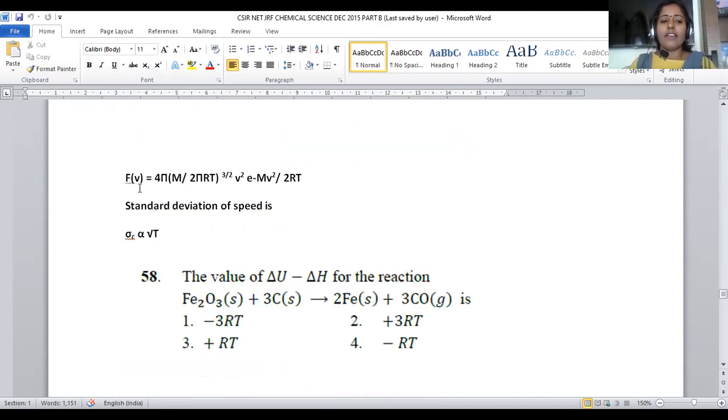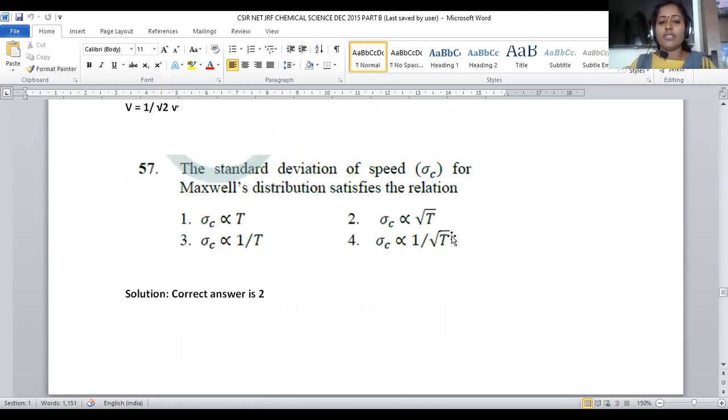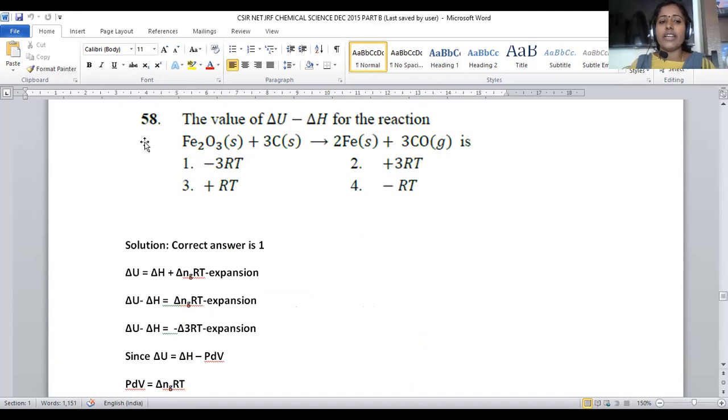For that purpose, we have the formula f(v). Here v denotes what? Speed. f(v) is equal to 4 pi times m by 2 pi RT whole to the power 3 by 2, v square e to the power minus mv square by 2RT can be taken. Standard deviation of the speed, sigma c, is proportional to root T. Sigma c is proportional to root T. So that is provided in option number 2. For question number 57, option number 2 is the correct answer. And let us move on to question number 58.